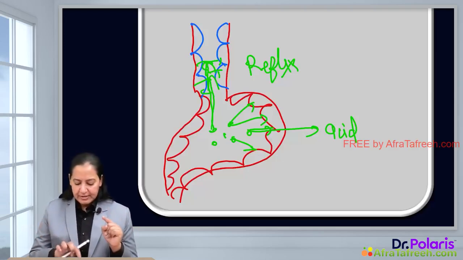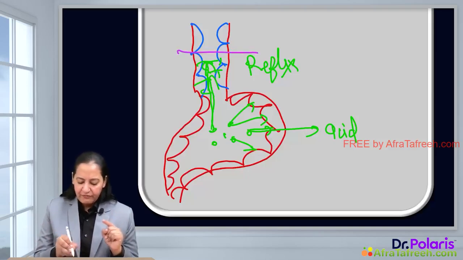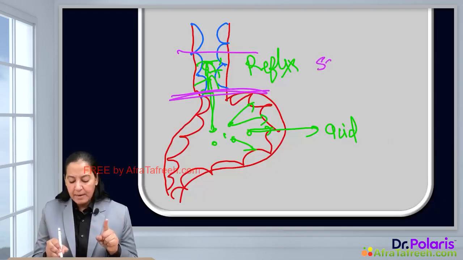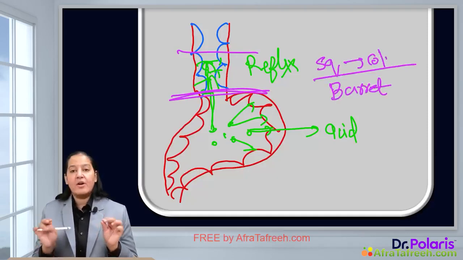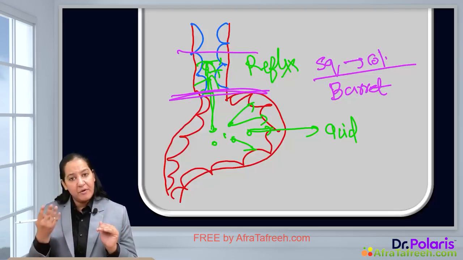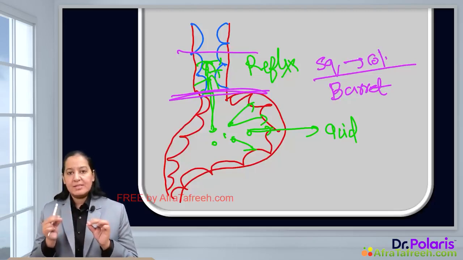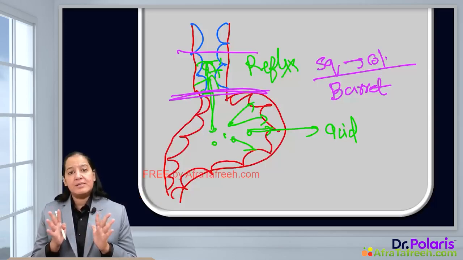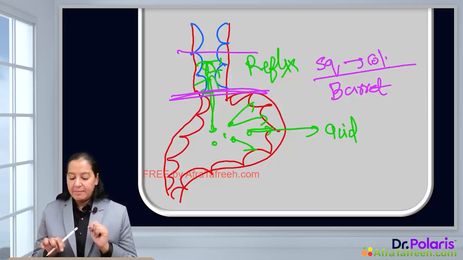This segment of the esophagus in which squamous gets converted to columnar epithelia is known as Barrett esophagus. Barrett esophagus is a very important risk factor for adenocarcinoma of the esophagus in future, and such patients should be under continuous surveillance.